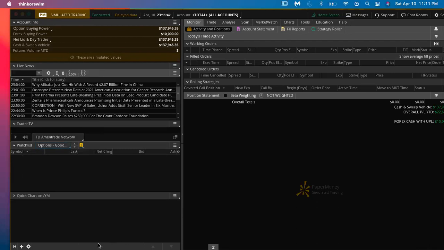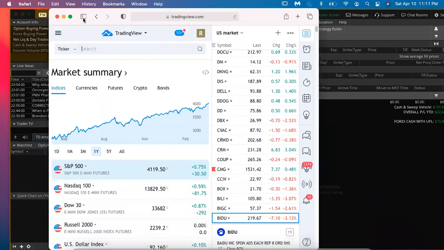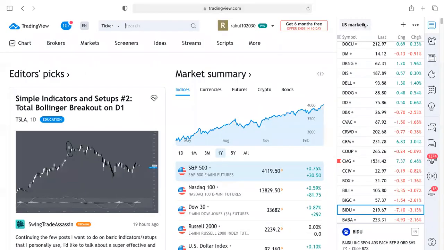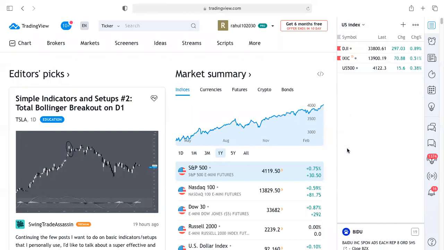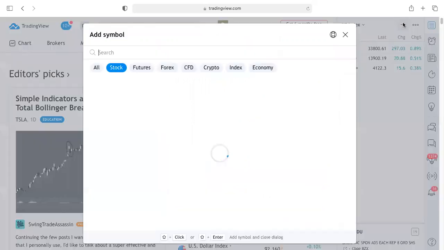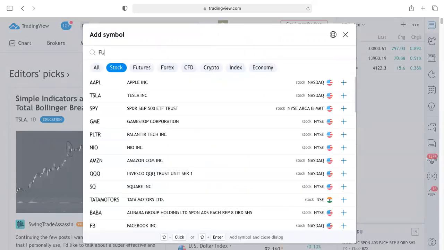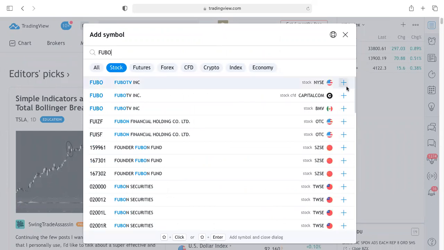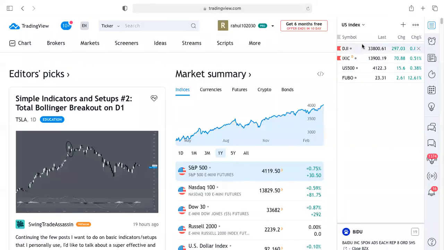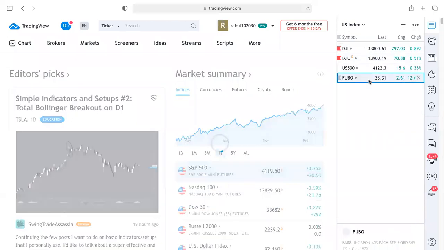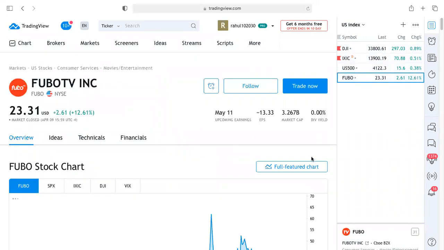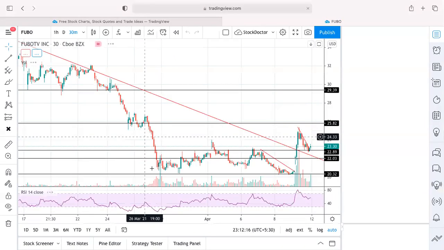Those stocks you need to take and simply go into TradingView and put them on the US index, because you want to trade them or focus on them that day. For example, on that day you saw that Fubo has good volume. Click on Fubo. Now you will see that the index is going up, and Fubo is also going up. That will help you analyze the index and stock together: the index is going up and the stock is also showing upside or some breakout patterns.